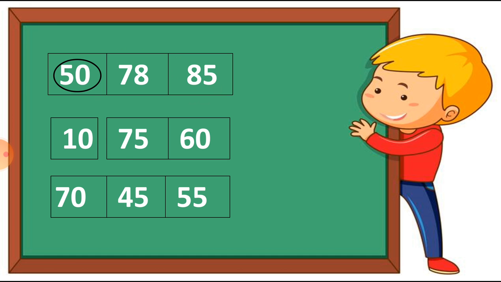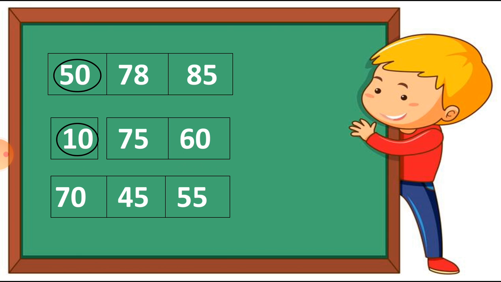Number 2, here is 10, 75 and 60. Students, just tell me which is the smallest number here? 75? No. Is it 10? Yes, I know this number is the smallest number. So we have to circle the 10 number.